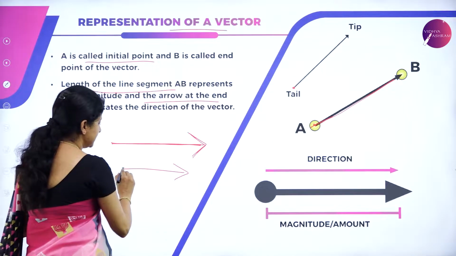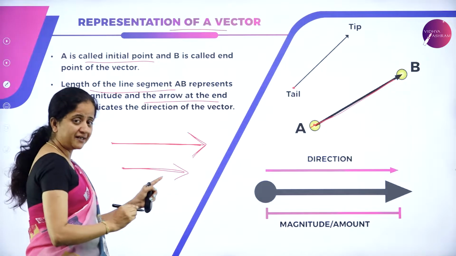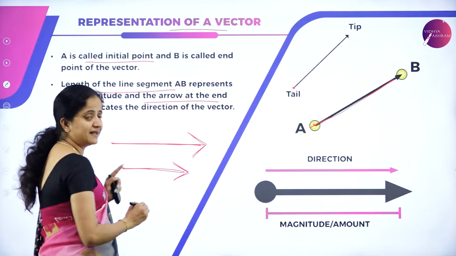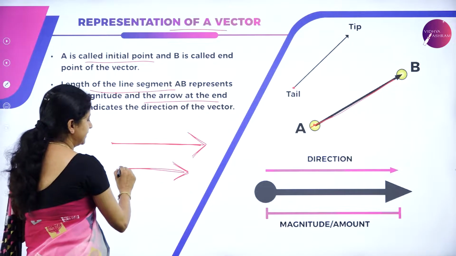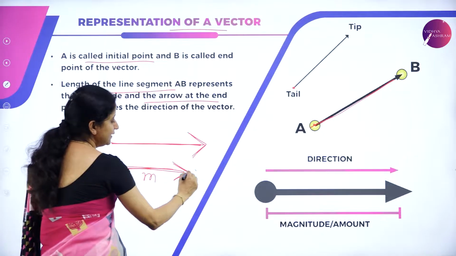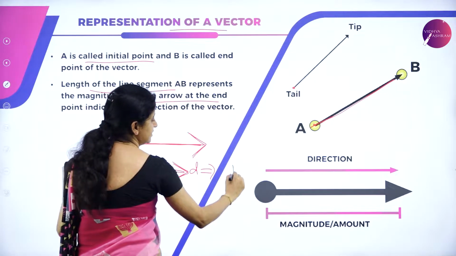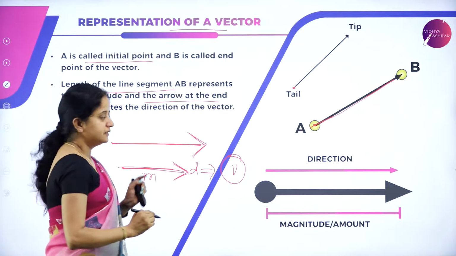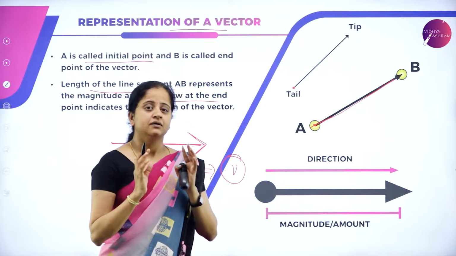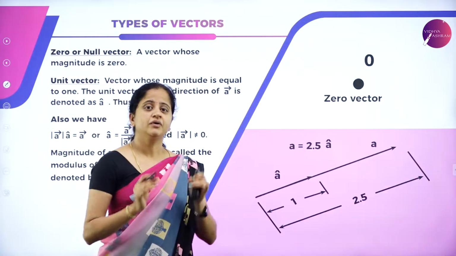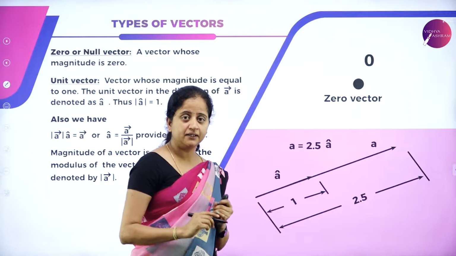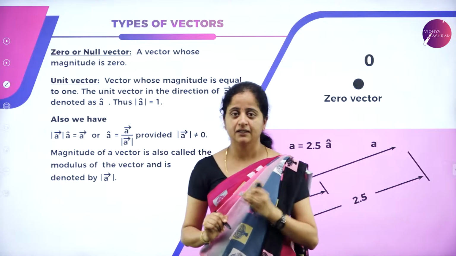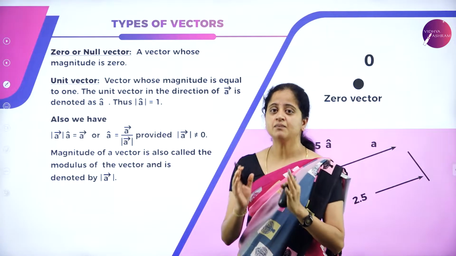So it means the length of the line segment gives the magnitude and the arrow mark gives us the direction. Any physical quantity that has magnitude and direction is called a vector quantity. This is how we have to represent a vector. Now we came to know the definition of a vector and the representation of a vector. Let us now look into the types of vectors.